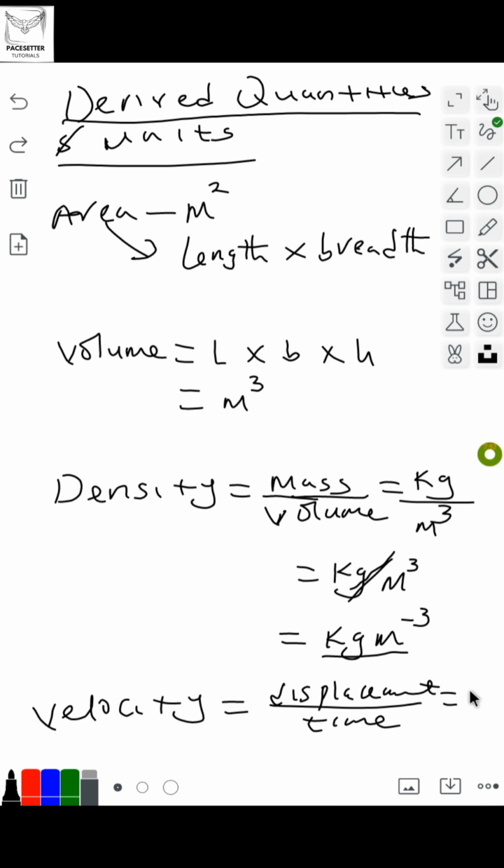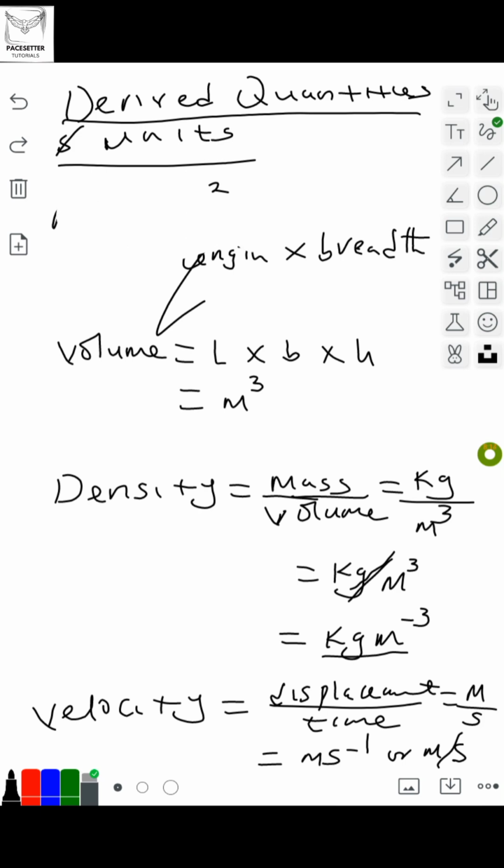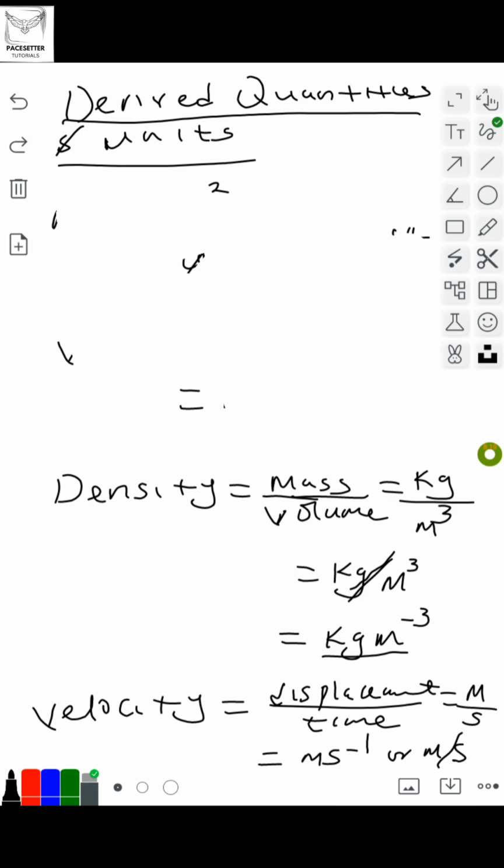Displacement is meter and time is seconds. So at the end of the day, your velocity is meter per second, or you can write it like this. I'm sure this is so clear, right? Let me wipe this part of the board while you are still taking care of the other side.